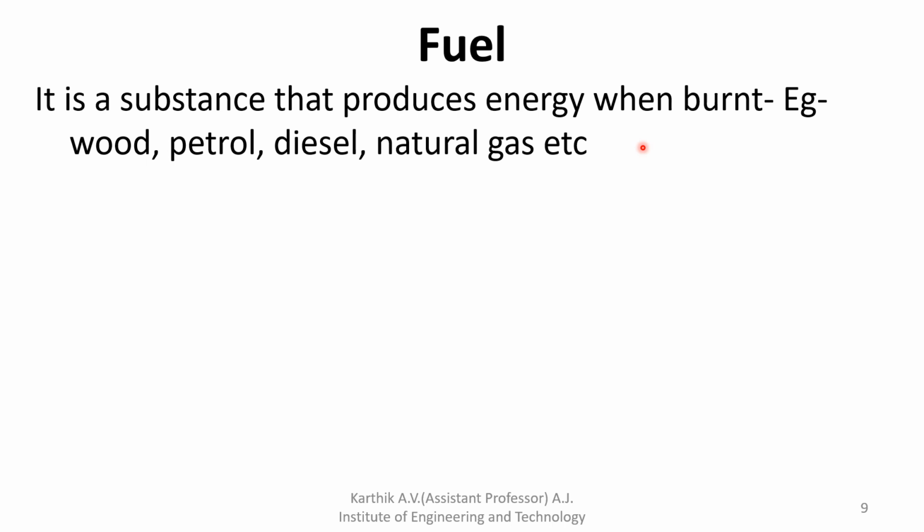What happens there? Initially the petrol plus air mixture goes to the cylinder. Because of that, the piston moves from top dead center to bottom dead center. Then the compression stroke happens. After the compression stroke, burning happens, and because of that burning it produces energy. Then again the piston moves from top dead center to bottom dead center, and then from bottom dead center to top dead center to remove the exhaust gases, the waste gases. So it is a substance that produces energy when burnt. That is nothing but fuel.